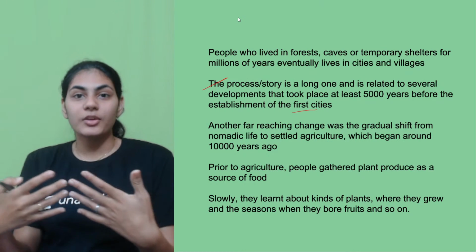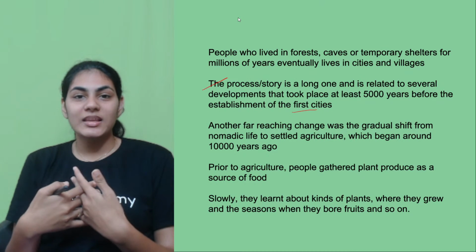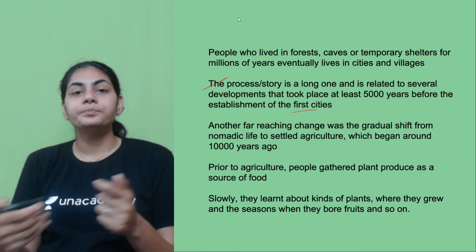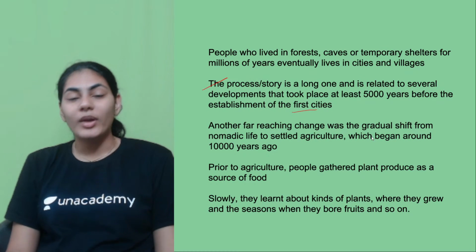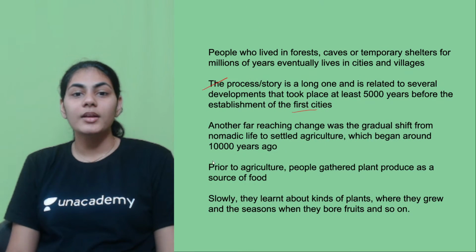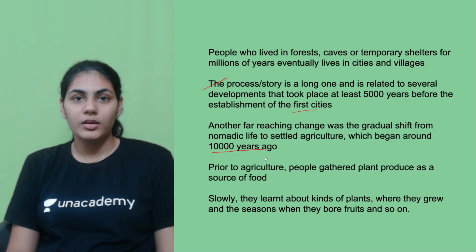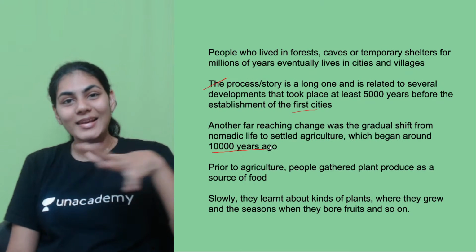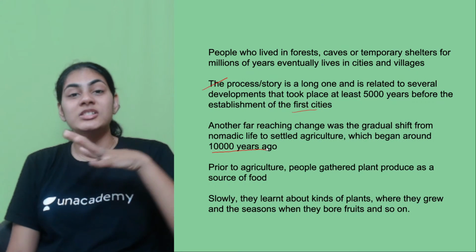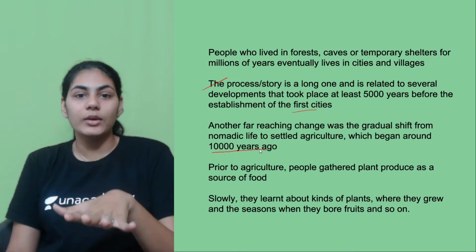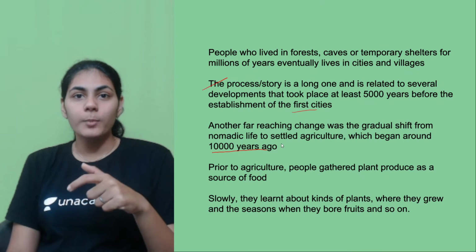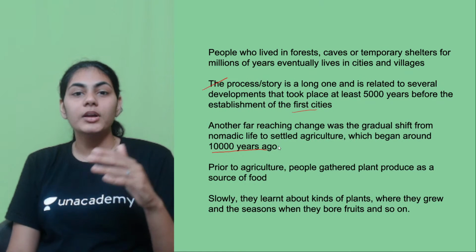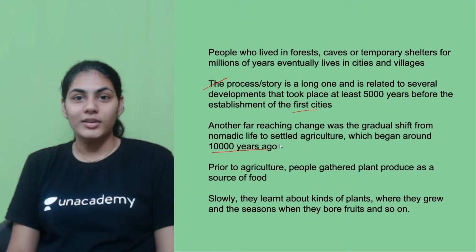They need to do something for their survival, and that is when they started cultivating crops, right? So when did this begin is the main question. So when did this agriculture begin? It almost happened 10,000 years ago. We are talking about millions of years right now, almost 6 million years we are dealing with. But the process of agriculture or cultivating crops has only developed 10,000 years ago, right?